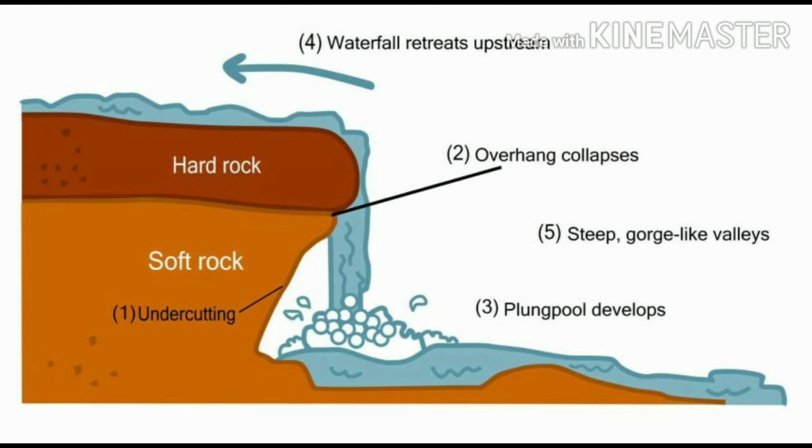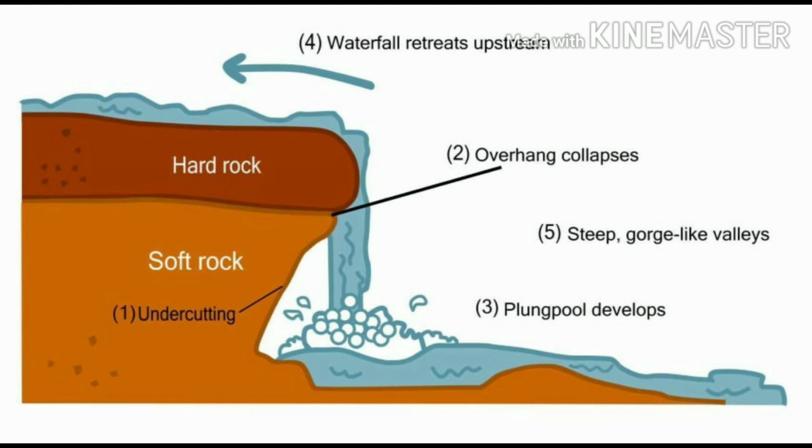Relative resistance of rocks means the existence of hard and soft rocks. Hard rocks are less eroded, less affected by the exogenic force, here by the rivers or by the water. But the soft rock usually gets eroded more by the falling of water. At the time of falling of water, the soft rock gets eroded. So as a consequence, what we used to see is a platform or hanging position created from where the water comes down with a great force.